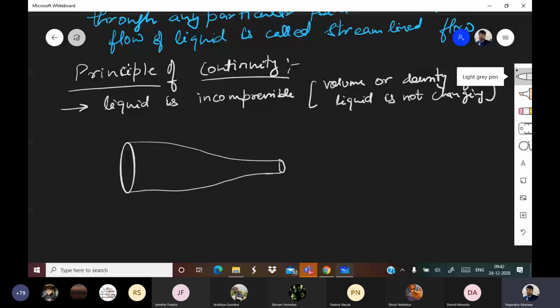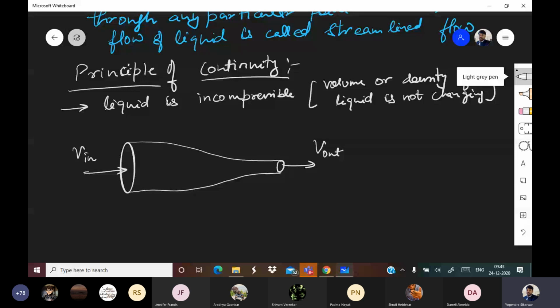So whatever is the mass of liquid which is entering from one side, the same will be the mass of liquid exiting from the other side. So from here the volume is inside, from here the volume is outside.